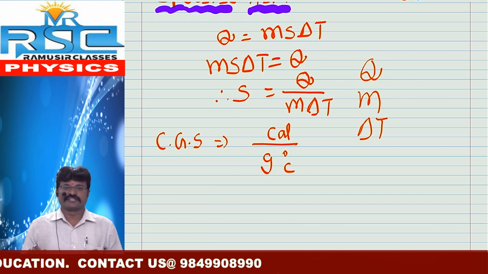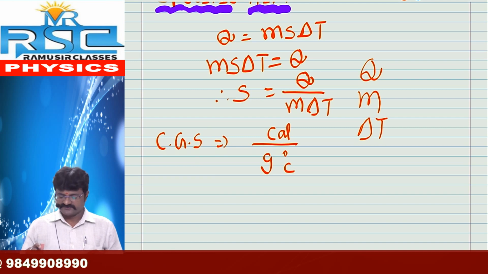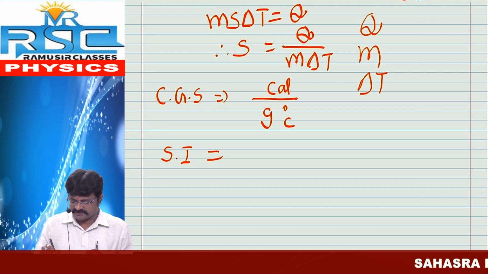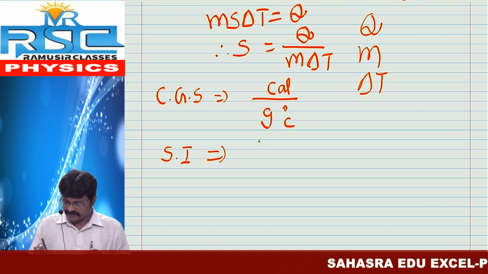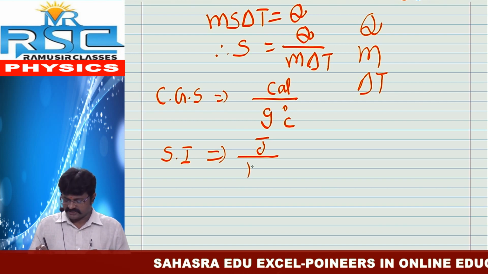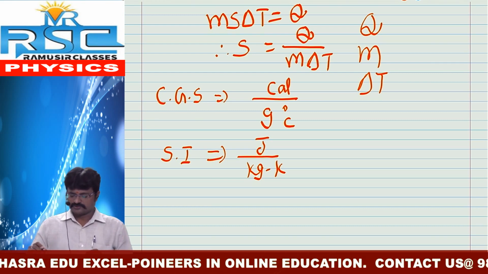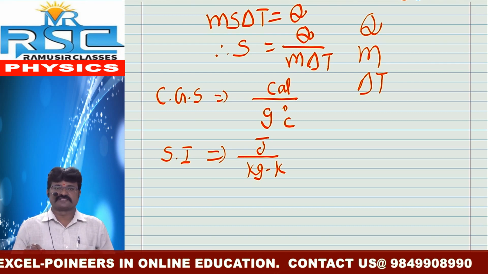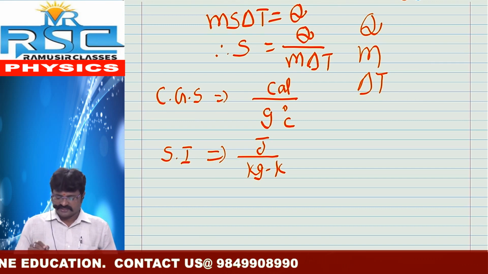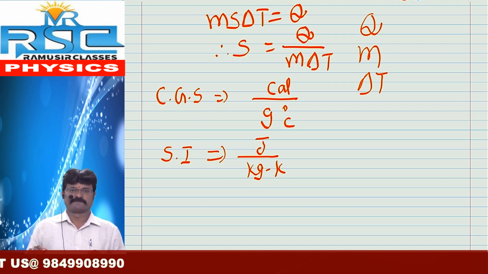Calorie by gram degree Celsius is the CGS unit of specific heat. Similarly, for the SI unit, quantity of heat: joule, mass: kg, into Kelvin. Joule by kg Kelvin is the SI unit of specific heat.